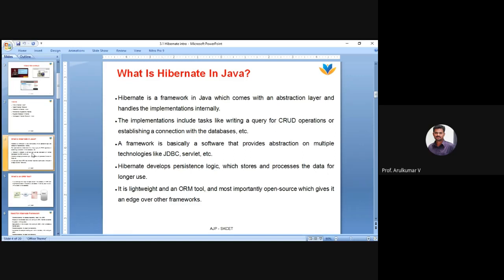So it has a separate model. It will tell you that you want to create a Pojo class for this.